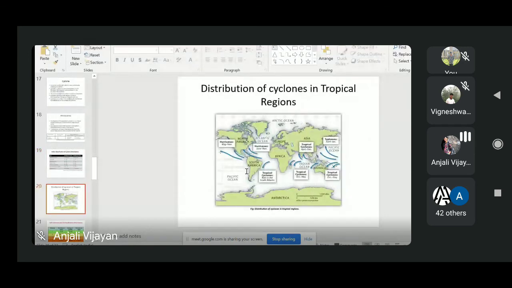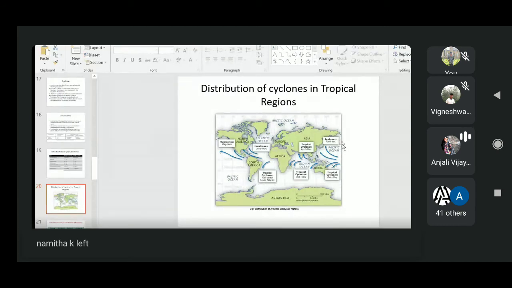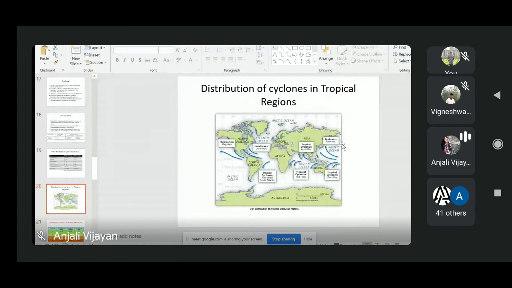So there are different terminologies we use in different parts of the world. First one is typhoon. Typhoon is usually the term used if there is a cyclone in the northwest Pacific Ocean region. That covers the Pacific Ocean and China Sea. If there is a cyclone in this part of the northwestern Pacific Ocean, then we will call it a typhoon. And if the wind speed is more than 240 kilometers per hour, then we will call it a super typhoon.